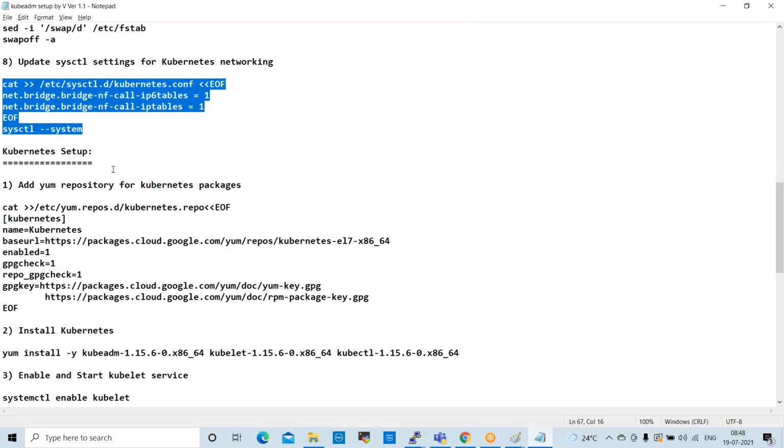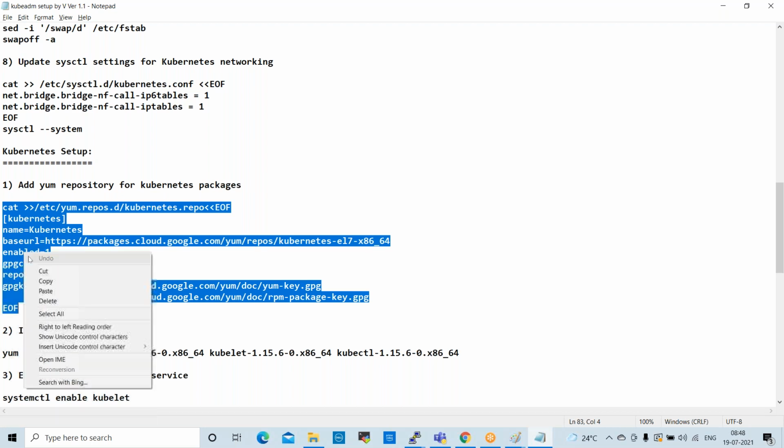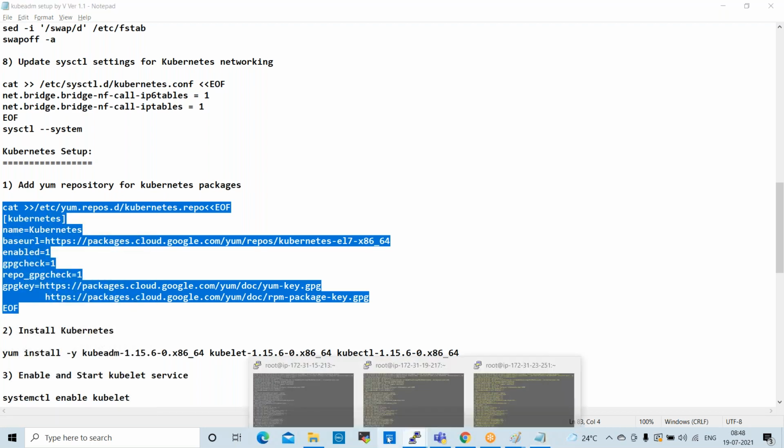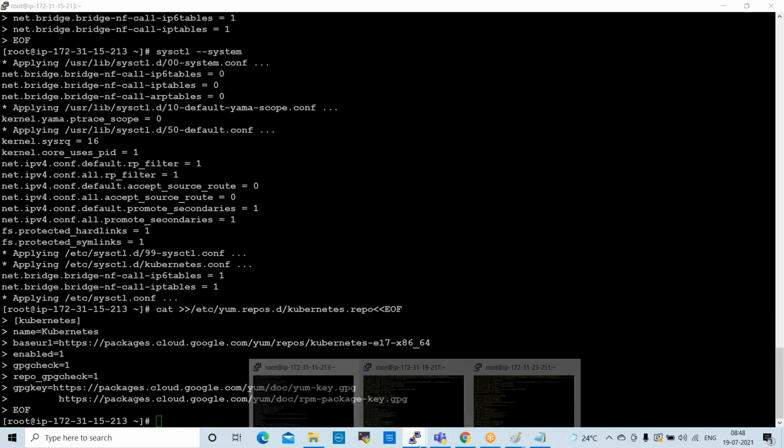Kubernetes setup. Next one is Kubernetes setup. So these are the Kubernetes packages. So we need to add the yum repository packages. Copy this entire command. Enter.